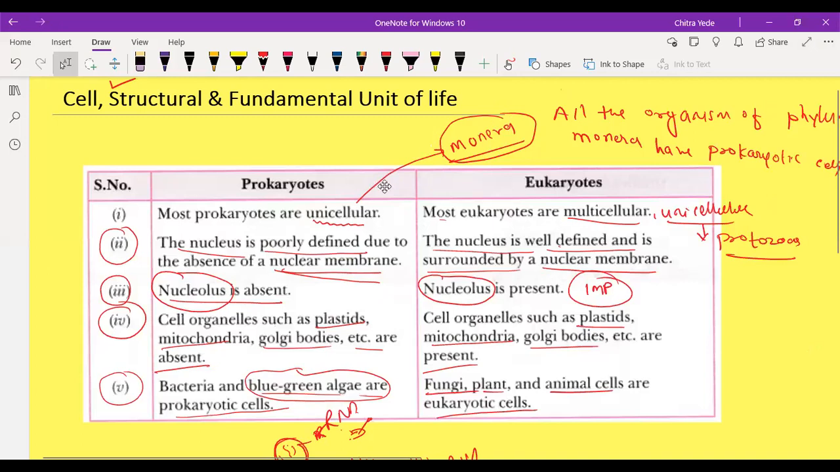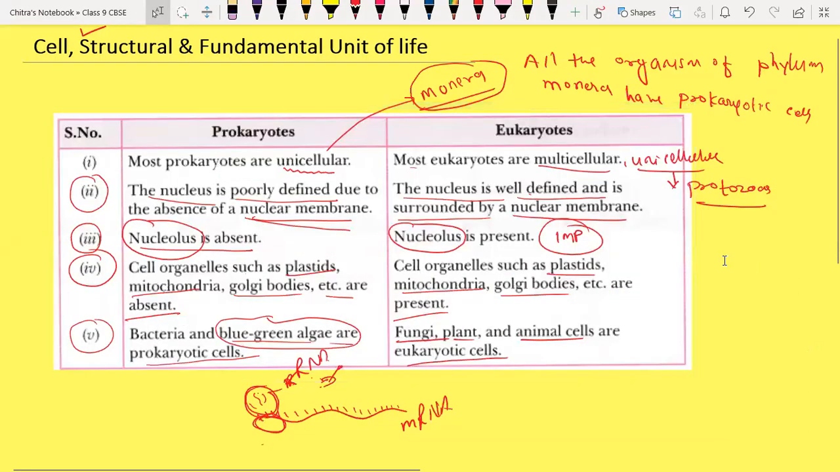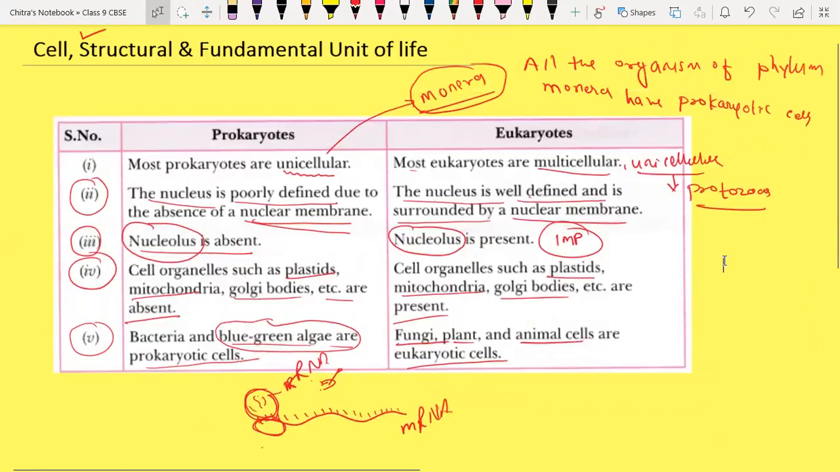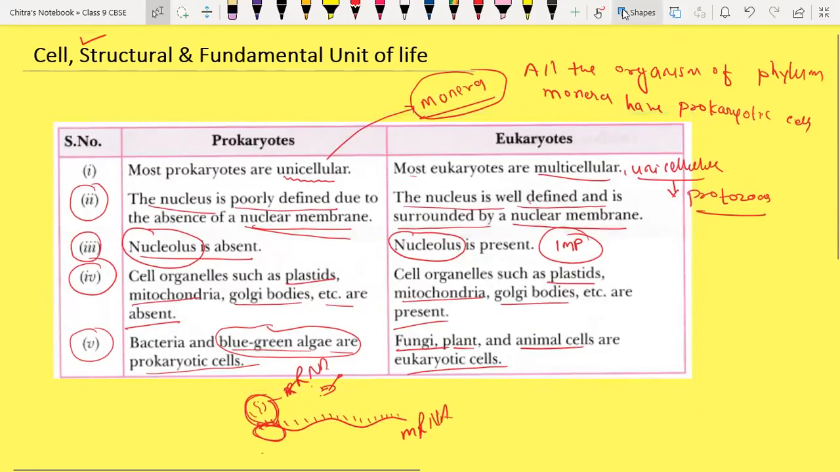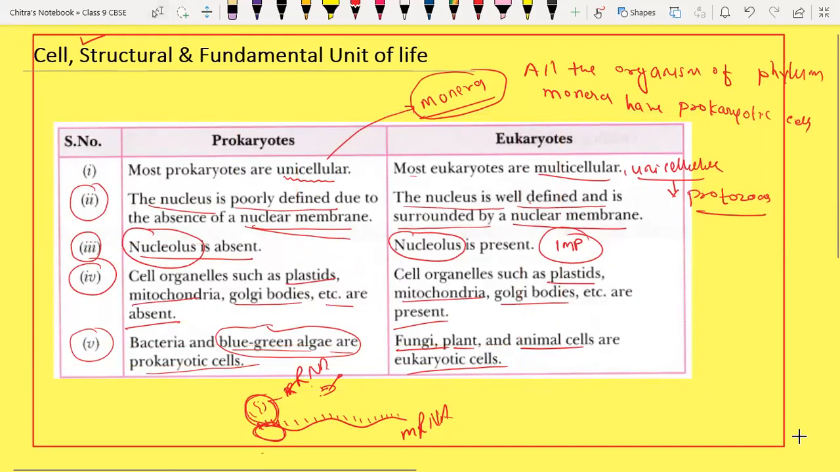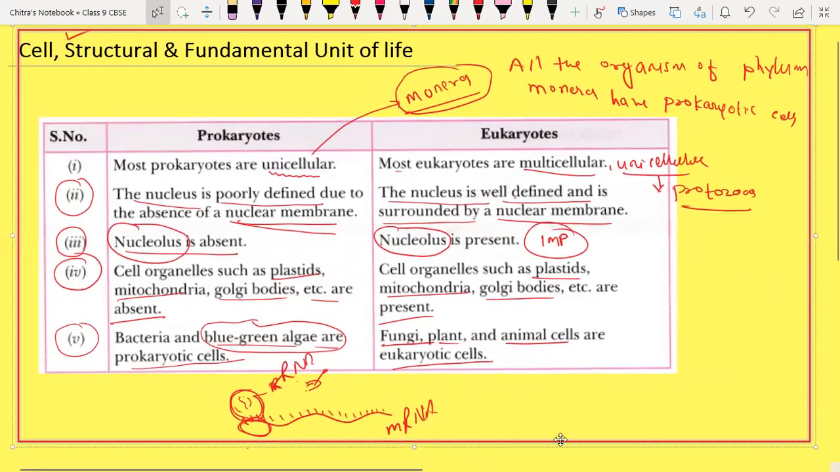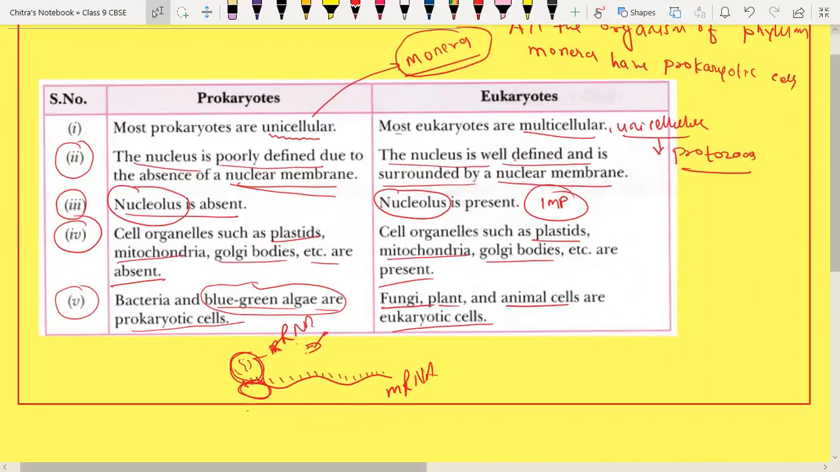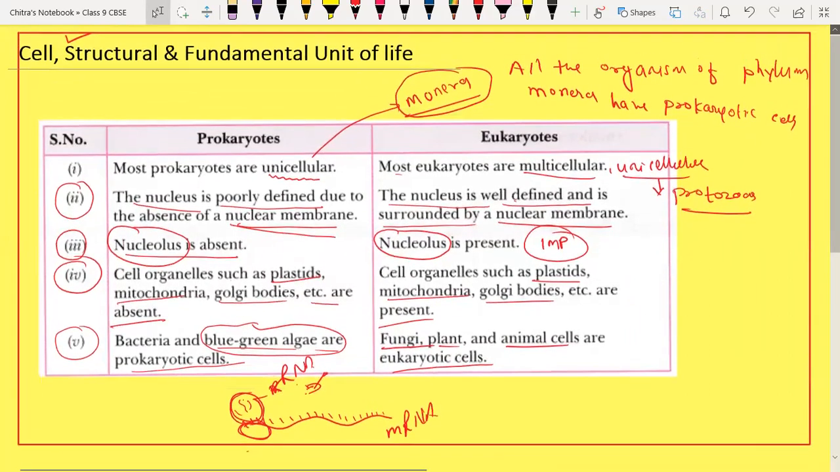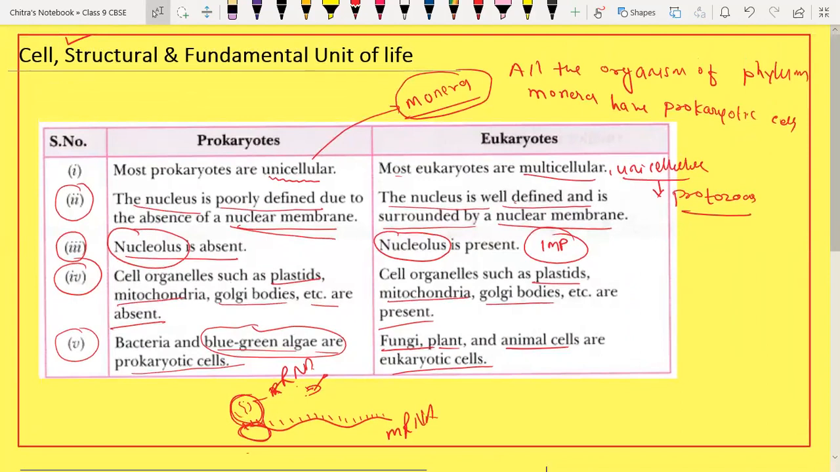Done. Everyone done, beta? Yes, sir. Okay. Sahil, done? Yes, sir. Okay, any doubt here? No, sir. Okay. So now we will discuss the next part.